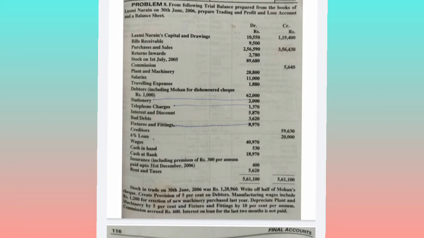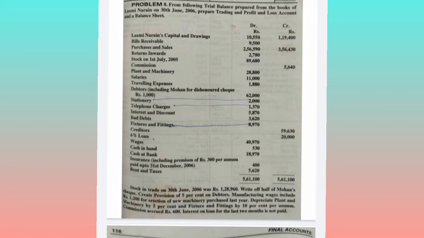And next, this effect again, commission accrued will be shown on the asset side of the balance sheet. If at all we would have received the advance of commission, then we would have deducted this amount and taken it on the liability side of the balance sheet. Here they have given accrued. Accrued is nothing but outstanding. Outstanding and accrued we will add, prepaid and advances we will deduct. So accrued will be taken on the asset side.